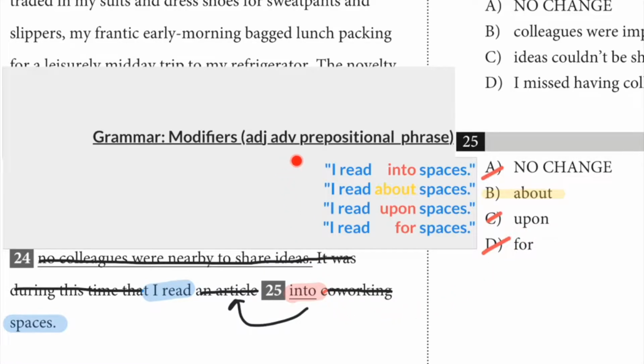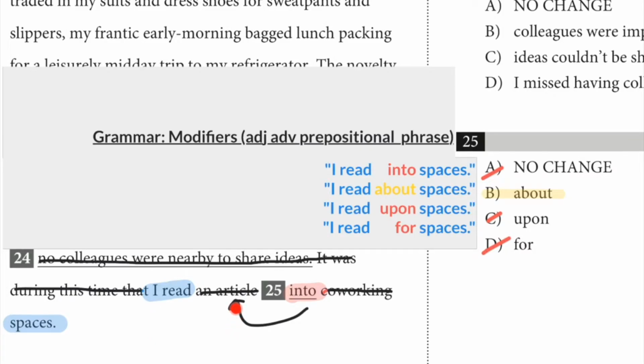This is really what's called a prepositional phrase. It's a modifier. Into co-working spaces modifies the article. What kind of an article is it? I'll tell you what kind of an article it is. It's an article about co-working spaces. So that's how it modifies article.